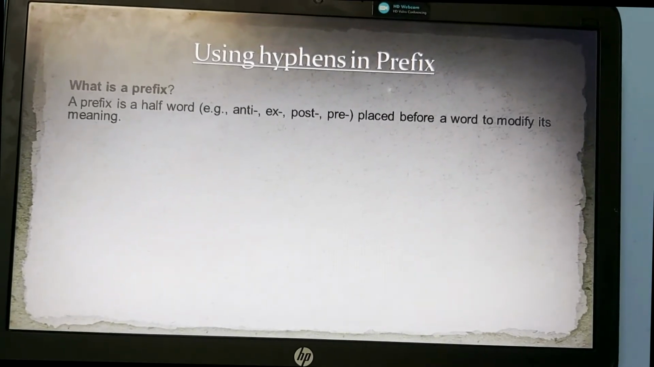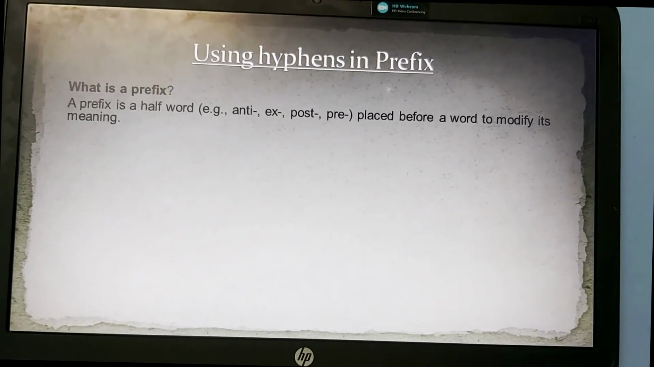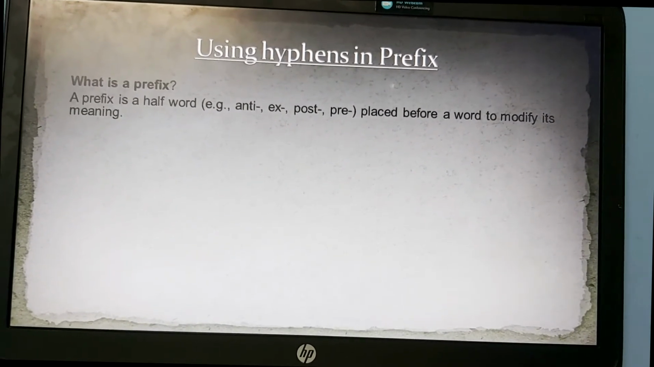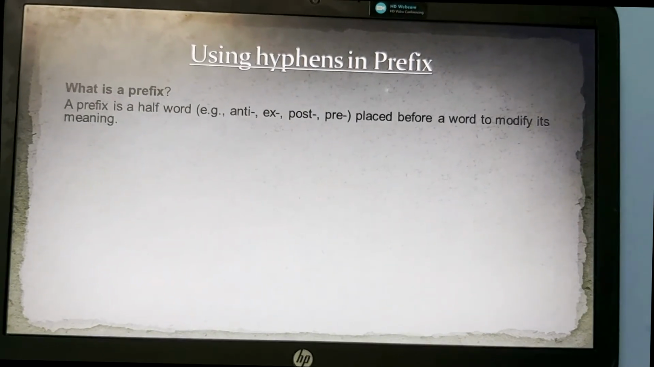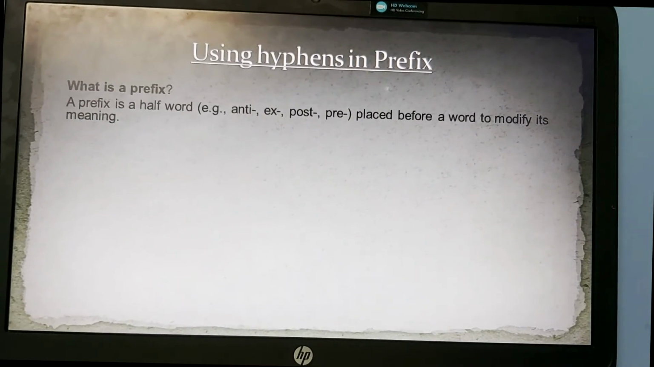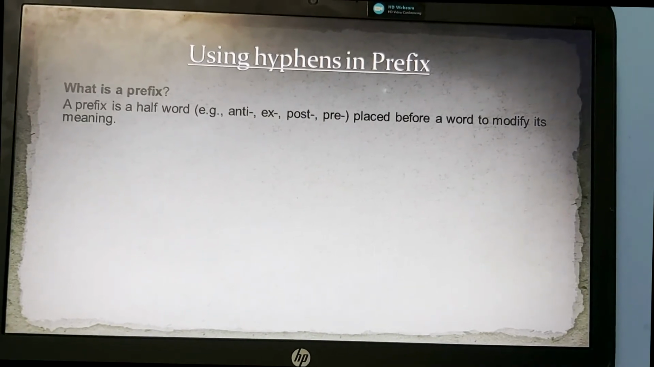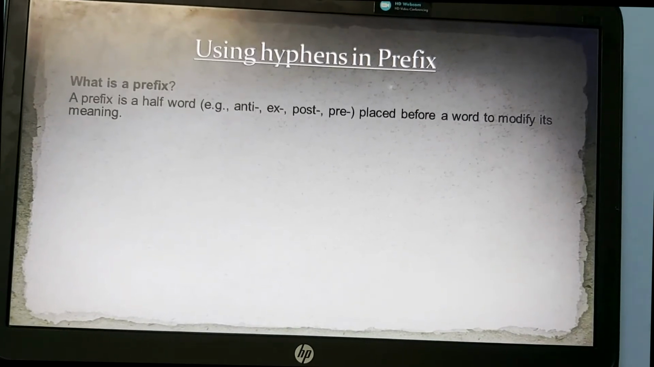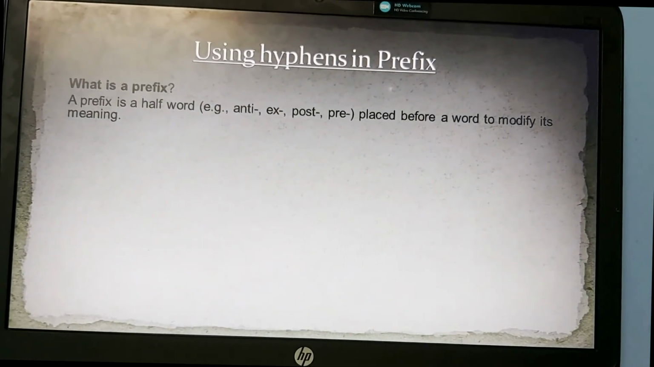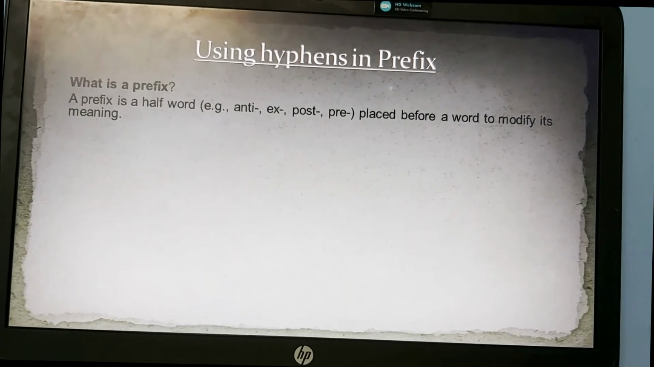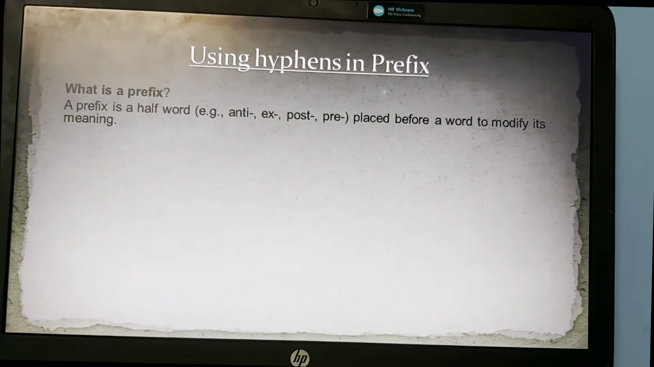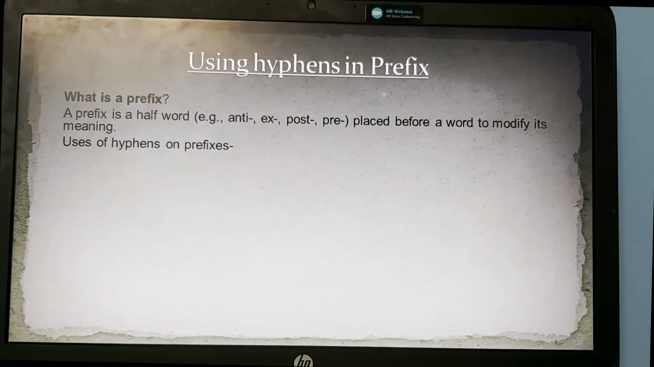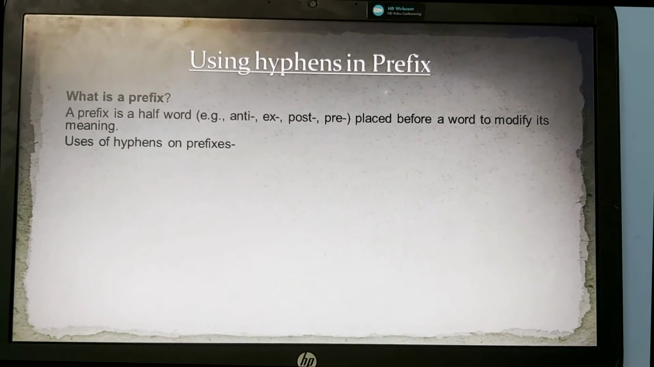Like if we say ex-principal, ex means before, so the principal who was before. Clear? So if we add a prefix to a word, it makes the word clear. If we add ex to principal, it makes clear that the principal was previously the principal. Okay, clear. Then we will understand what the uses of hyphens with prefixes are.